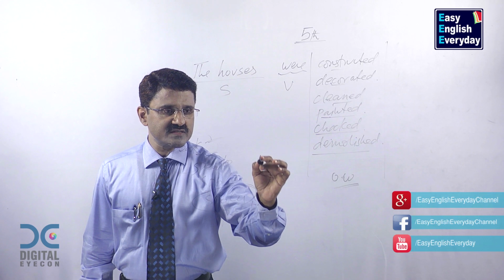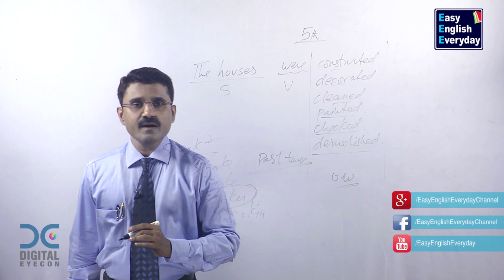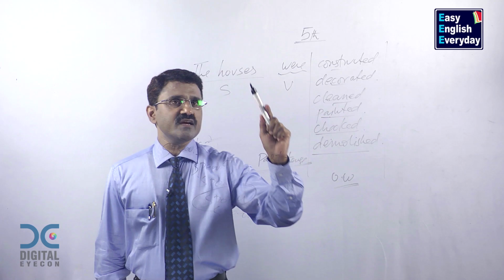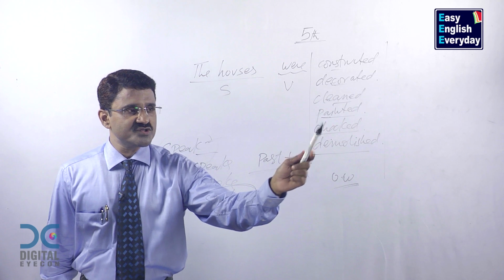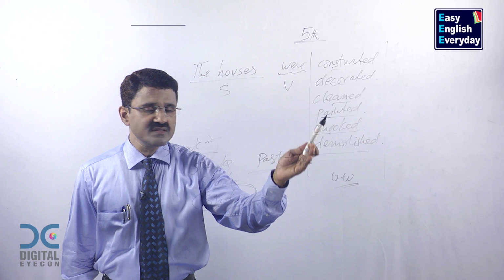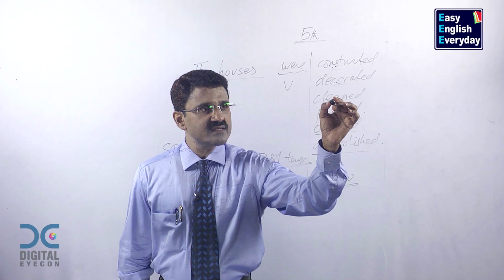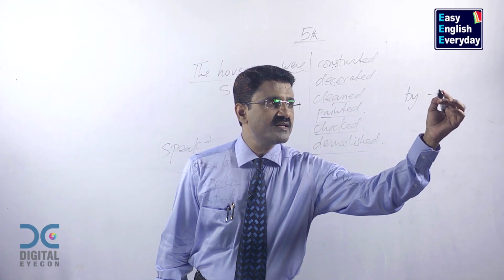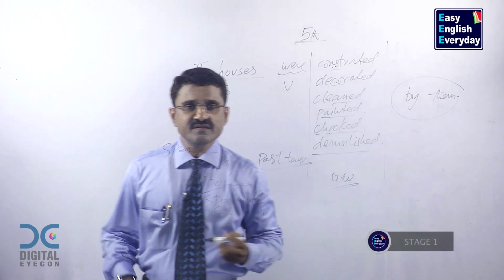And were indicates past tense. So all these sentences are indicating past tense. But when should I use them? Look at the sentences carefully. The houses were constructed, decorated, cleaned, painted, checked, demolished. These are the actions. These are called action verbs. But where is the doer? Who did these actions? All these actions were done by some people. Let us say them. But why are they here at the end of the sentence?